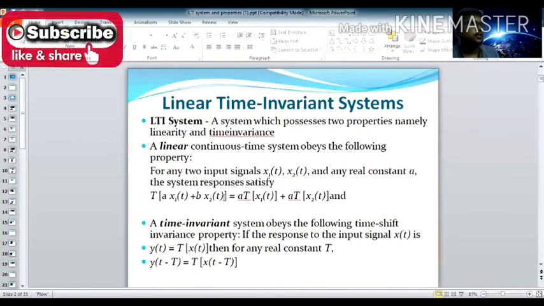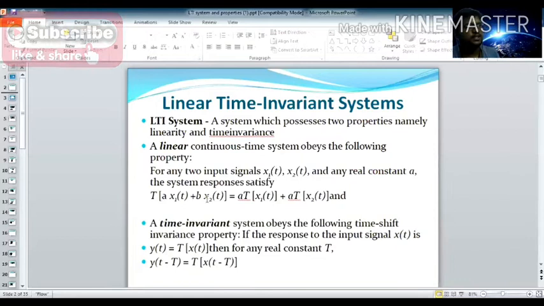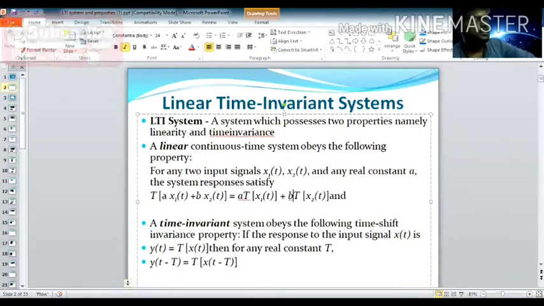input signals. Now our input signal can be decomposed into x1 and x2, and you add these two signals with the corresponding weights. So the transformation of a x1 of t plus b x2 of t, since a and b are real constants, you take them outside. So a into transformation of x1 of t, plus b into transformation of x2 of t. This is what we call the superposition principle.